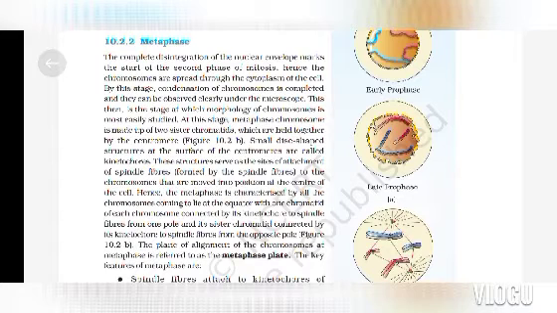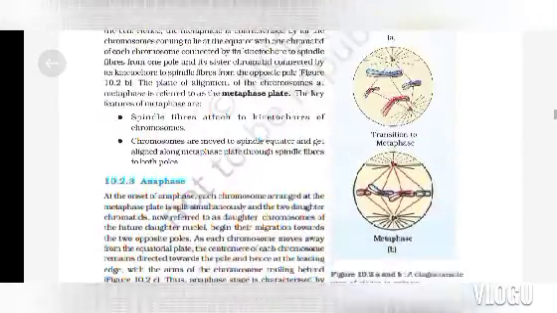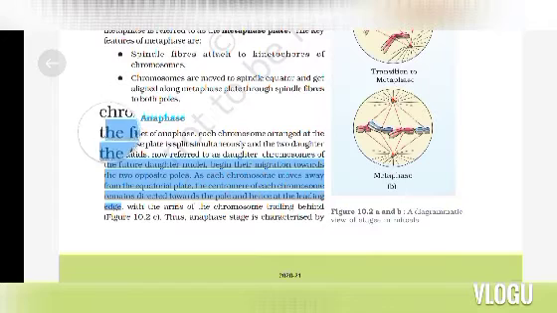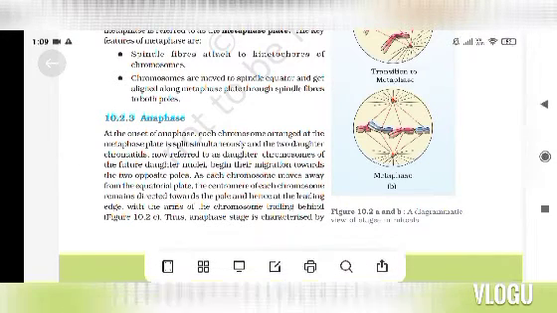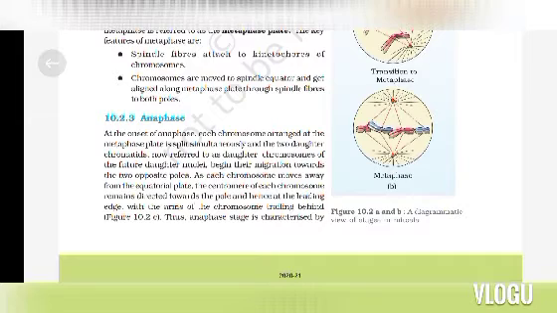Hence, metaphase is characterized by all the chromosomes coming to lie at the equator, with one chromatid of each chromosome connected by its kinetochore to spindle fiber from one pole and its sister chromatid connected by its kinetochore to spindle fiber from the opposite pole. The plane of alignment of the chromosomes at metaphase is referred to as the metaphase plate. The key features of metaphase are spindle fibers attached to kinetochores of chromosomes, and chromosomes moved to the spindle equator and aligned along the metaphase plate, with spindle fibers to both poles.